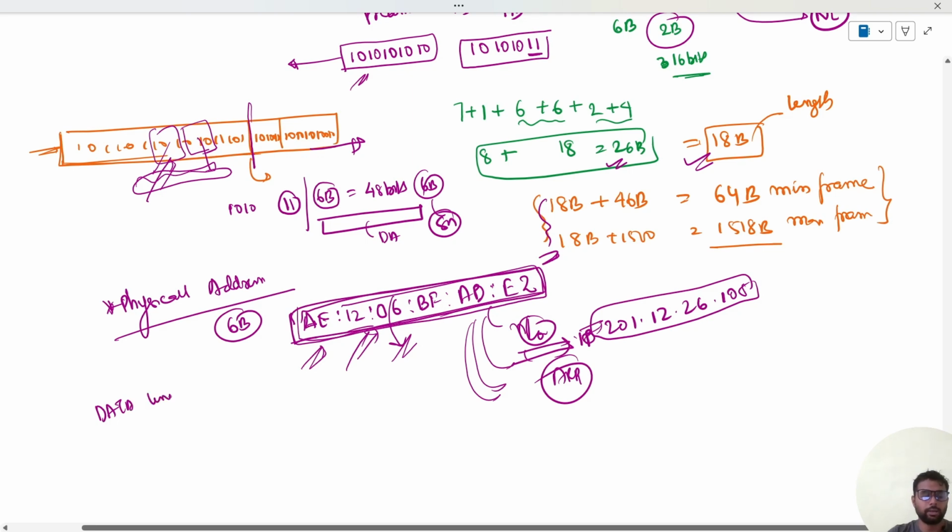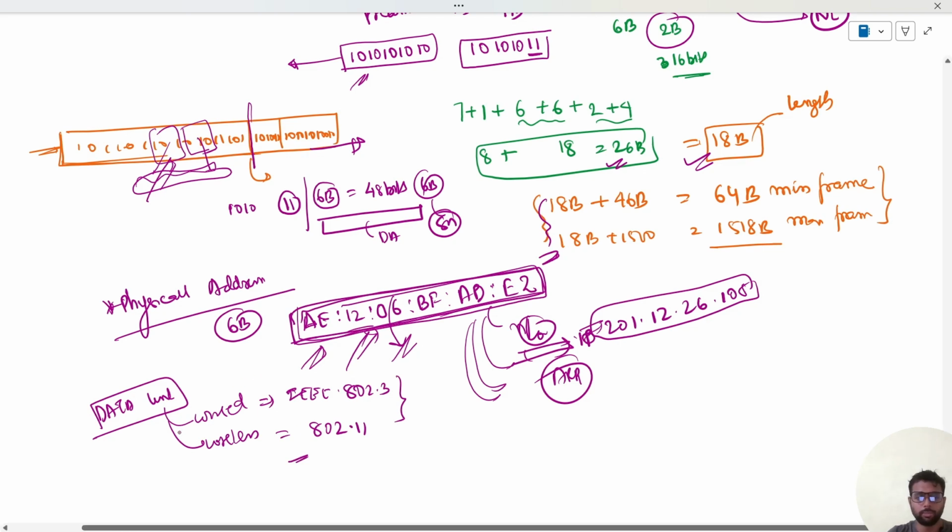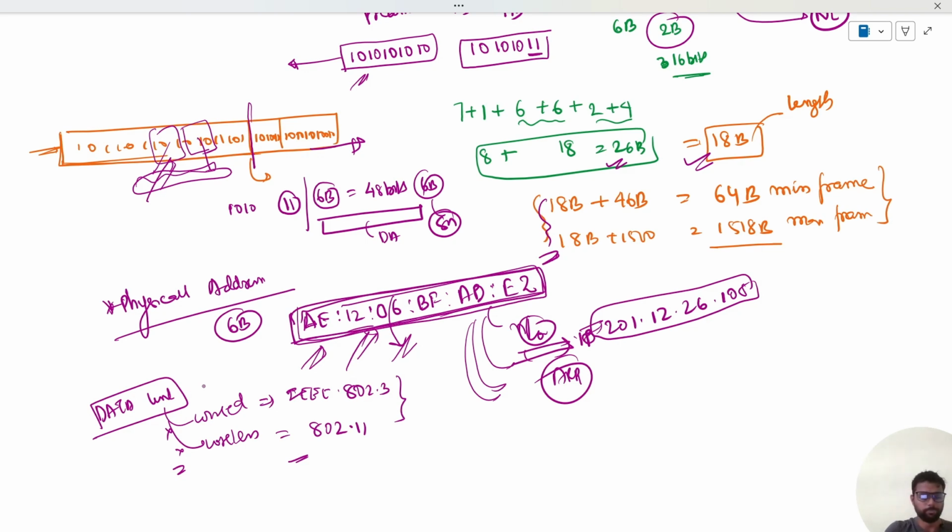The data link layer works for both wired and wireless channels. Just remember, for wired we have the IEEE standard 802.3, and for wireless we have 802.11. Just remember these two standards. Okay, then we will end this video here, and in the next video we will talk about the other three important roles of the data link layer: error control, flow control, and access control.